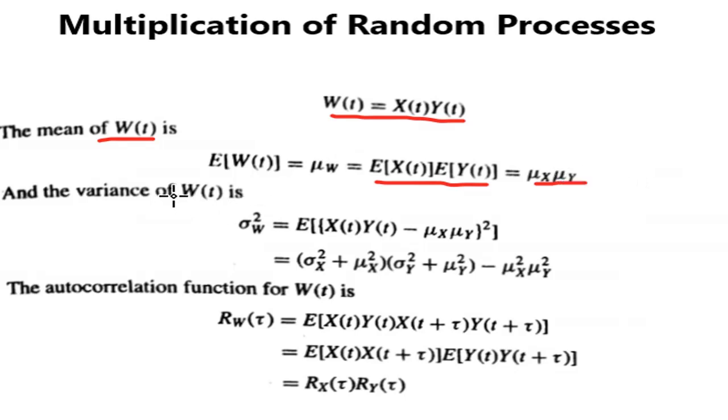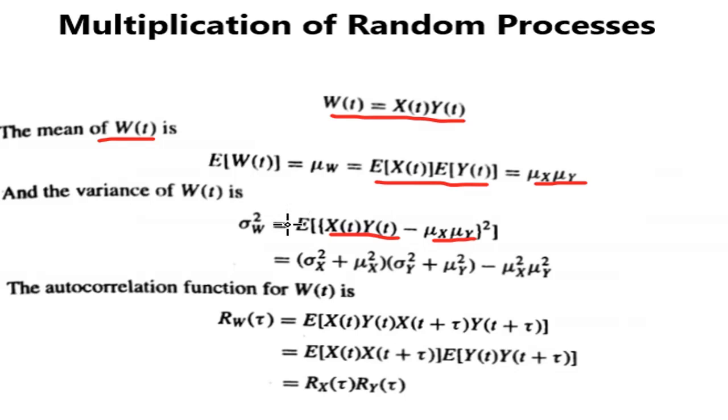Next is the calculation for variance. We know that for calculating variance, sigma w square will be equal to expected value of (w of t minus mu w) whole square. W of t is nothing but x of t, y of t, and mu w is nothing but mu x mu y.